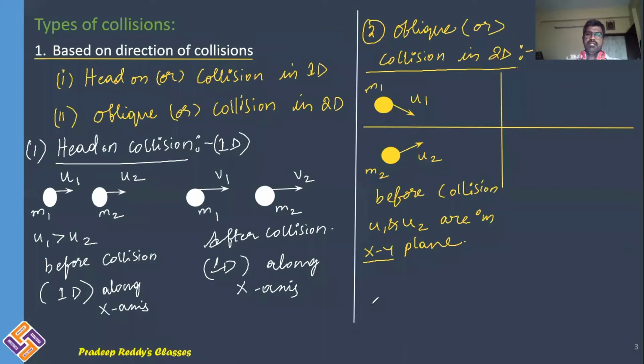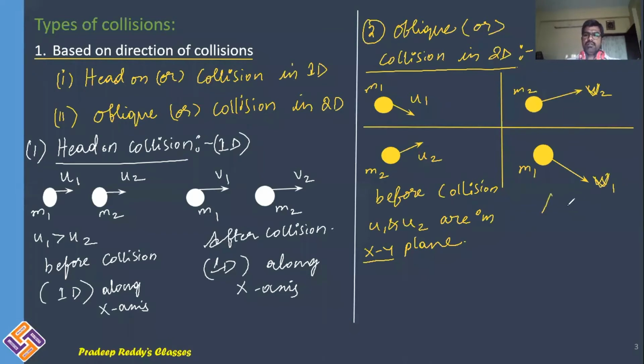After collision, these masses, u2 and u1, will be traveling with different velocities. This may be m2, this may be u2, this may be m1, and this, sorry, is v2 and this is v1.